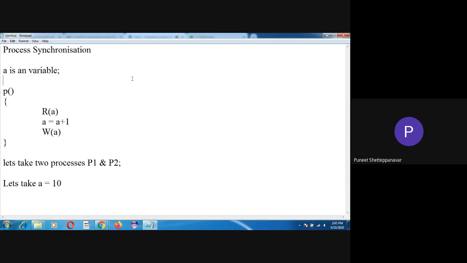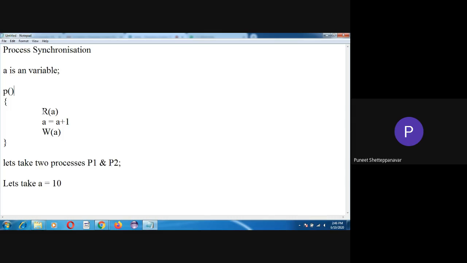The race condition is nothing but the improper situation that happens when process synchronization is not there. So simply, I want to take an example here on the screen, in a notepad. A is a variable. I can give A any value, so here I'm taking A as 10, for example. I'm writing a simple piece of code to understand process synchronization. P is the process, and also the function name.